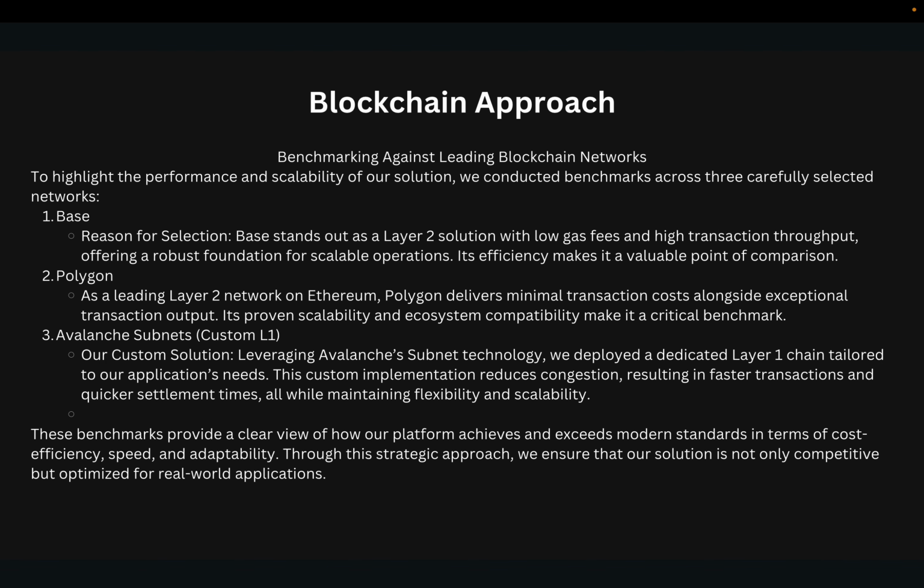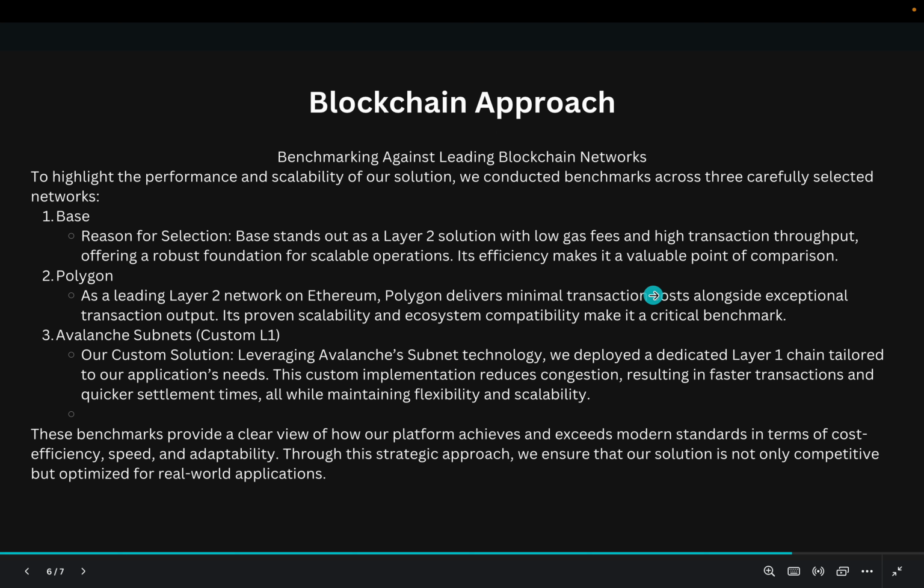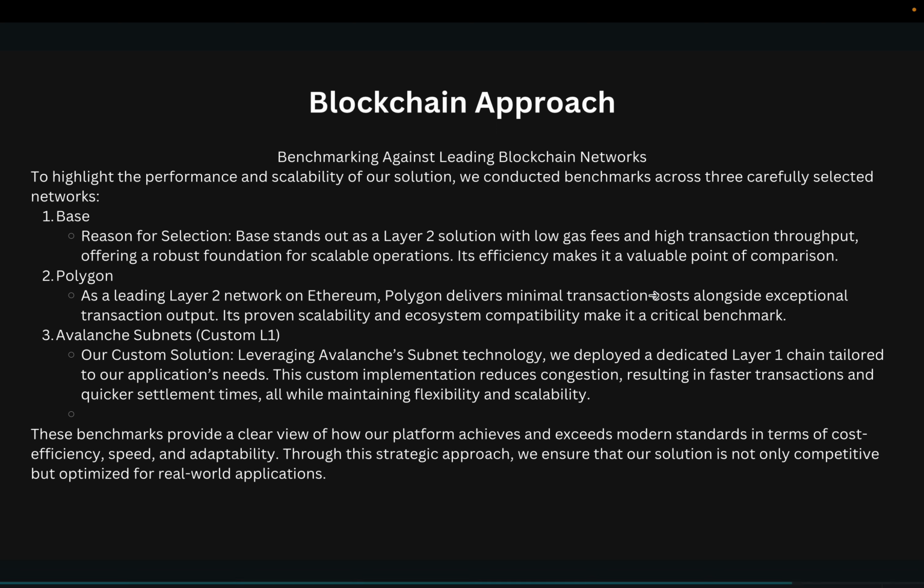For our blockchain benchmarks, we compared three blockchains: Base, Polygon, and the Avalanche subnet, our own custom subnet. We used Base and Polygon because they are layer 2s on Ethereum, which gives minimum transaction costs along with high transaction output. On our Avalanche L1, we use Avalanche's subnet technology, with a dedicated L1 tailored to our application needs. This reduces congestion, resulting in faster transactions and quick settlements. These benchmarks clearly show why our Avalanche based approach is the best one.